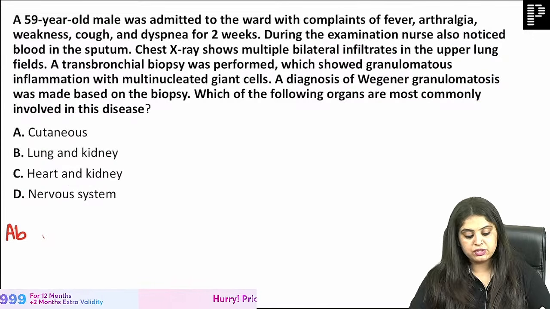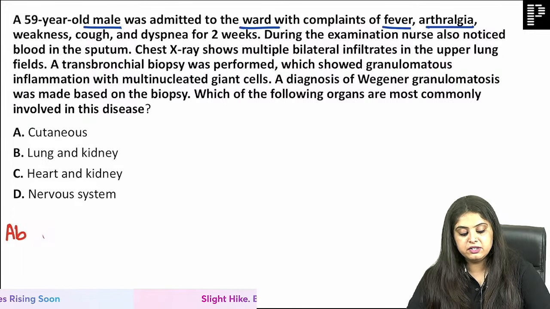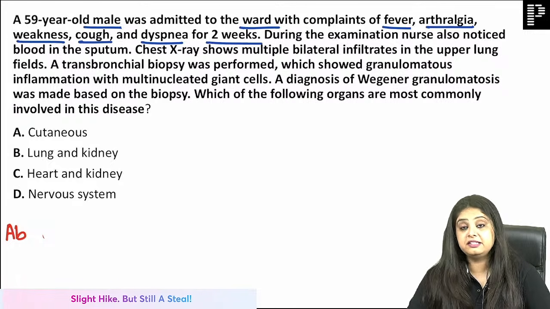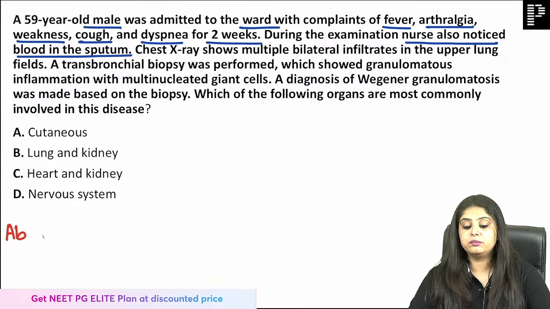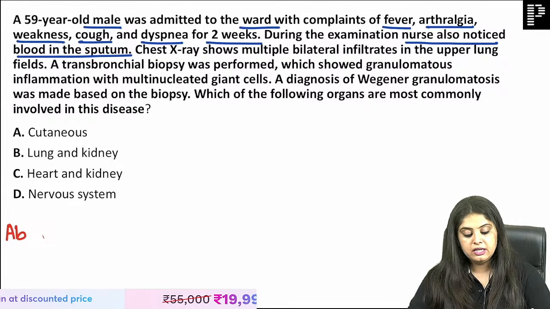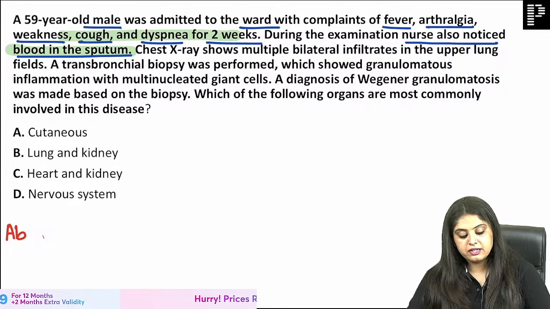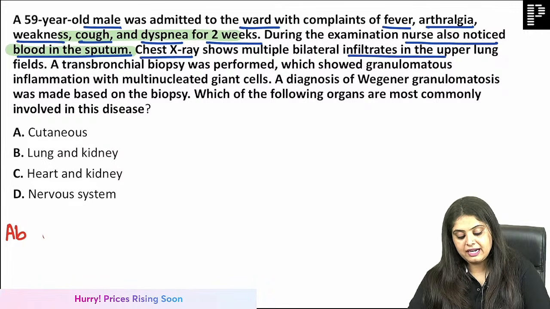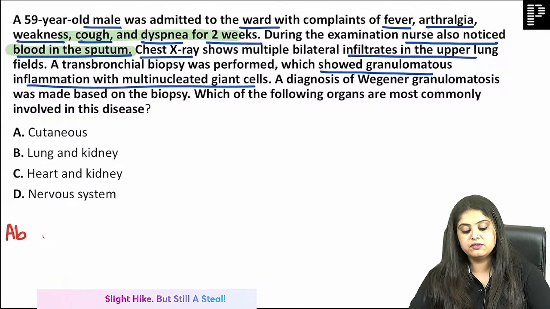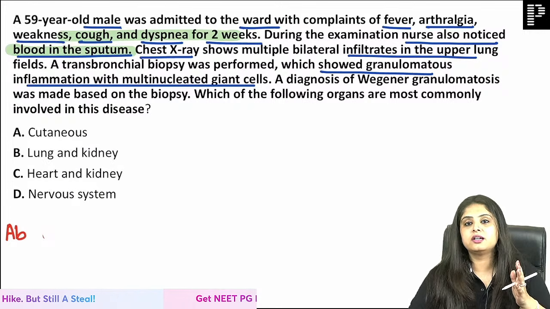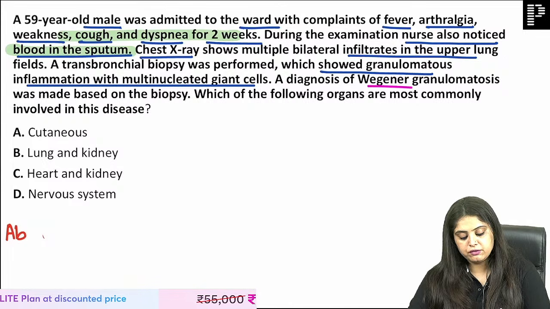Moving on to the next question. A 59-year-old male patient is admitted to the ward with complaints of fever, joint pain, weakness, cough and dyspnea, multiple organs again. During examination, the nurse noticed blood in the sputum. So two organs. One is of course going to be, I can classically see a lot of respiratory involvement. So first they started off with chest x-ray, and they found bilateral infiltrate. They did a biopsy which showed granulomatous inflammation with multinucleated giant cell. Honestly, in our country, the first thing I would have thought of would have been TB. But when we went forward, a diagnosis of Wegener's was made.